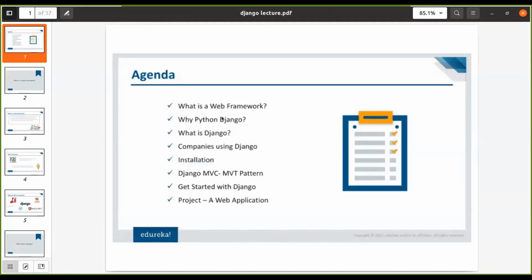As you can see on the screen, we have the agenda for today. What is a web framework? Why Python Django? What is Django? Companies using Django, installation, and so on. But today we'll be going through a basic overview of what Django is, what it is based on, how it works, the models on which Django works, and the architectures which Django uses. Apart from that, I'll give you a basic introduction of the Python we will be needing to work on Django. So let's start.